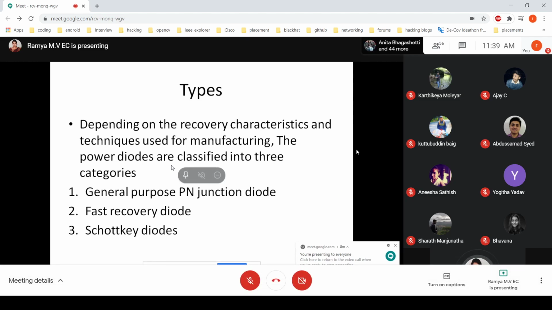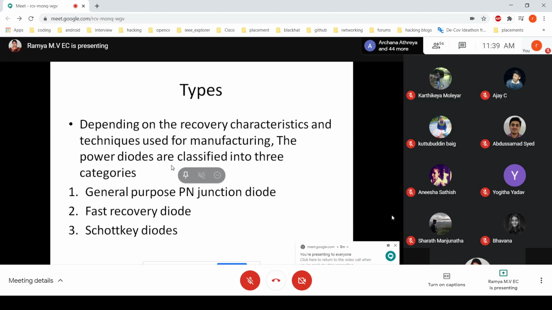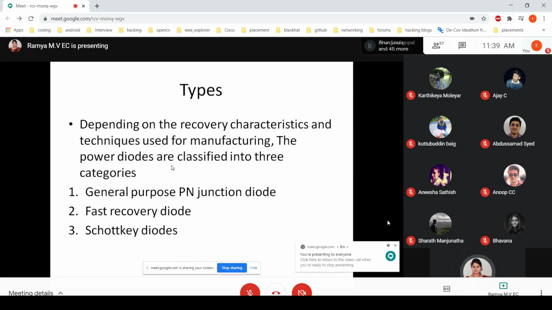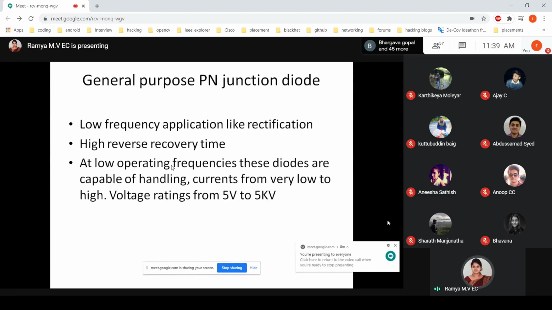With respect to diodes, you have done some calculations on this. Just glance at that concept. Based on that, we are categorizing into three different types: general purpose, fast recovery, and Schottky diodes. The general purpose PN junction diode is used in low frequency applications like rectification. This is one example.